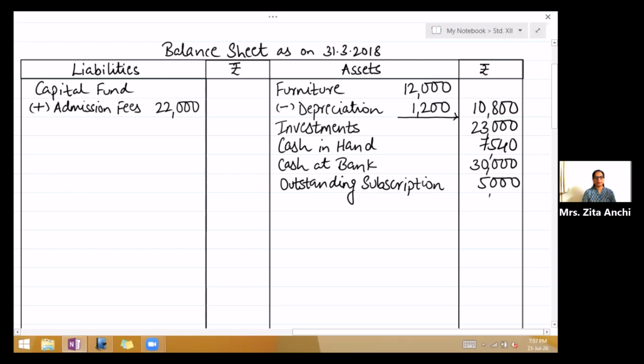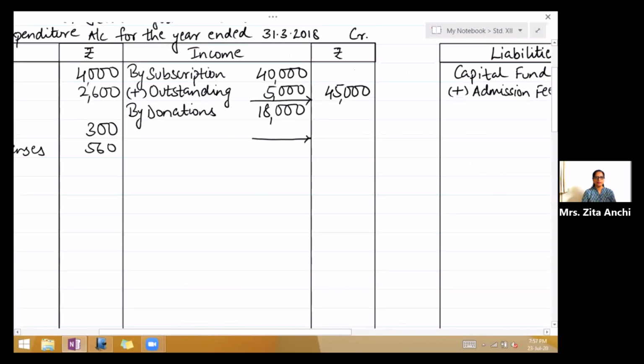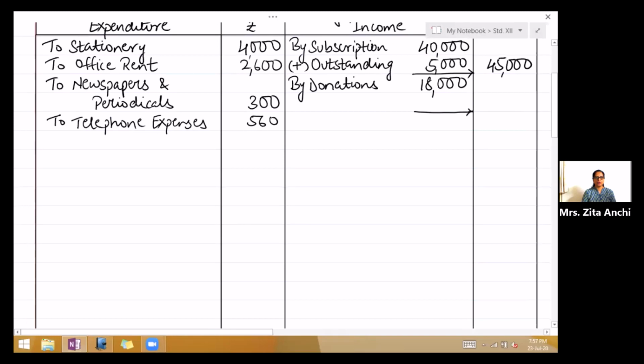Second effect of depreciation, it's an expense or loss. So you will write it on the expenditure side. So write there to depreciation on furniture. We have only one asset. To depreciation on furniture, 1,200.